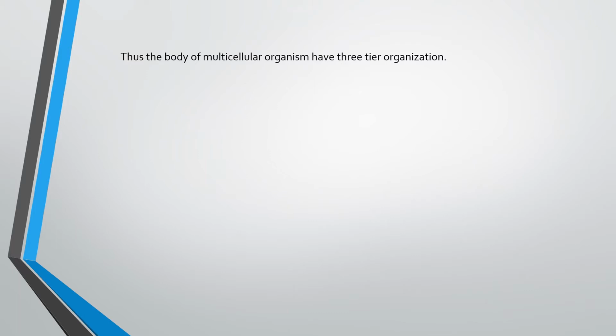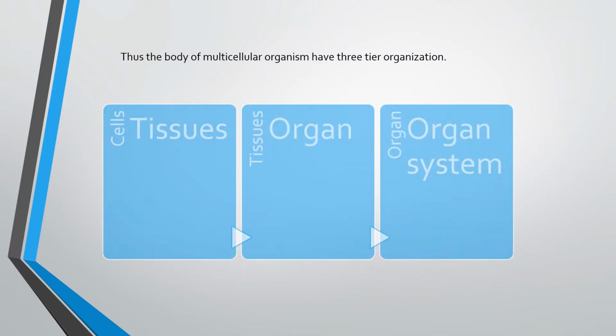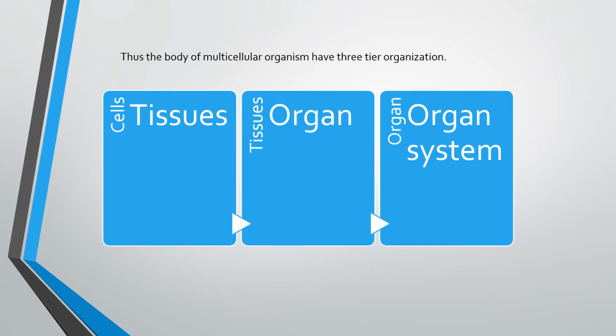Now we will talk about how these multicellular organisms are organized. In general, these multicellular organisms have a three-tier organization. It means the functions or the organs or the tissues are organized in three types in our body. In the first block, I have written cells and tissues.